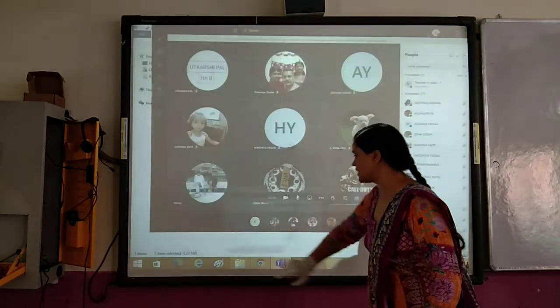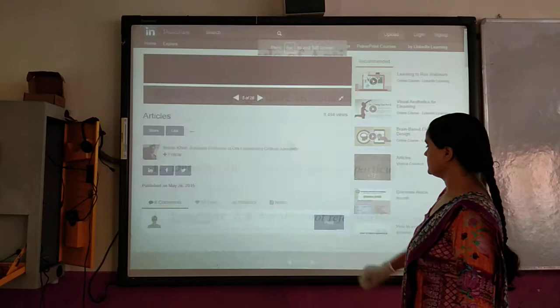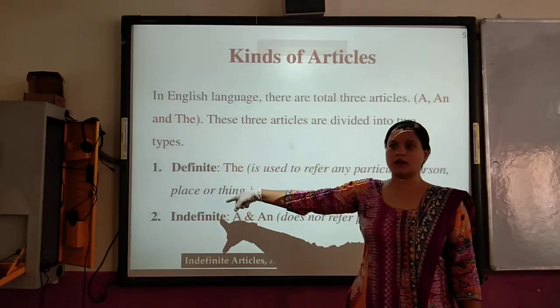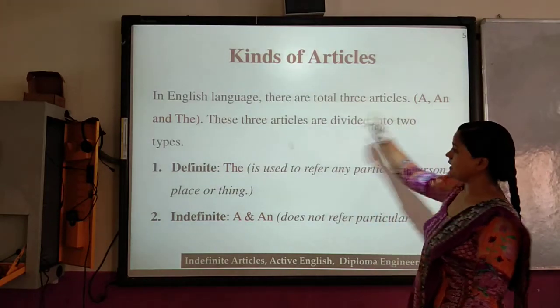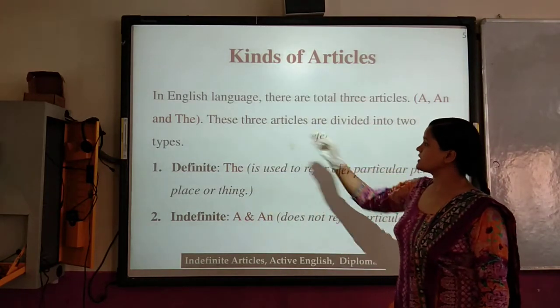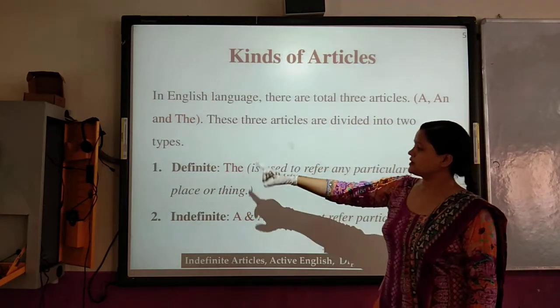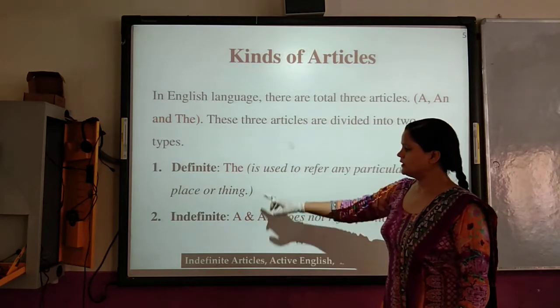This is a very important chapter for you all. Okay, ma'am. So listen very carefully. The first one, I have told you there are 3 articles a, an, and the, and these 3 articles are divided into 2 types: definite article and indefinite article.